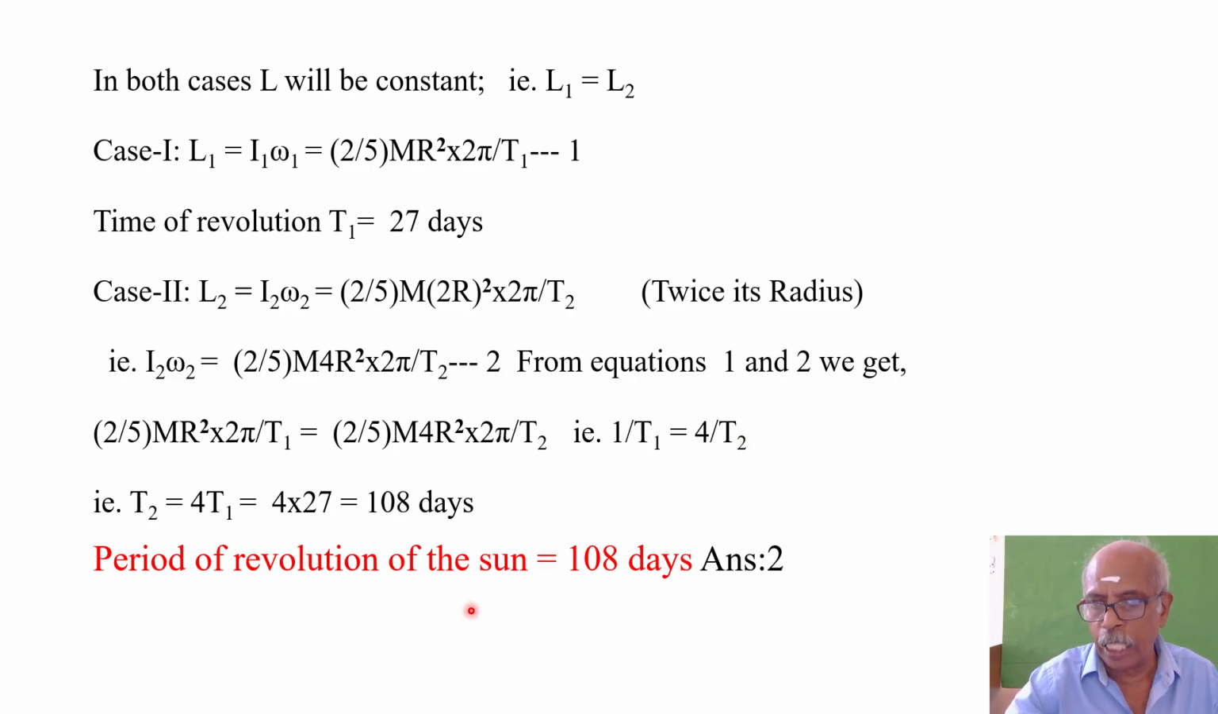You bring T2 to the left hand side and bring T1 to the right hand side. When it goes to the LHS, it will be in the numerator. So T2 is equal to 4 into T1. What is the value of T1? 27 days. So 4 into 27, 108 days. So the period of revolution of the Sun is equal to 108 days. Option 2 is the right answer. Answer 2. Option 2 is your right answer.